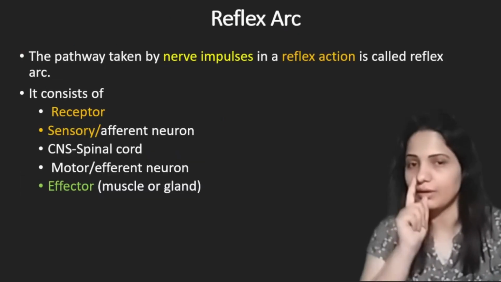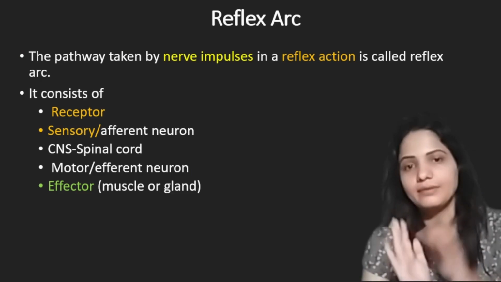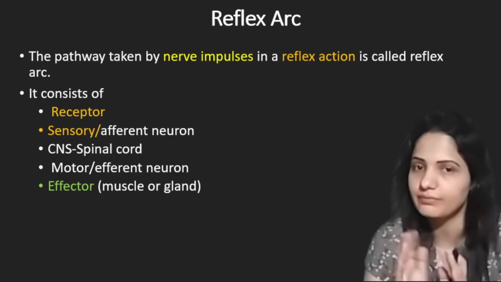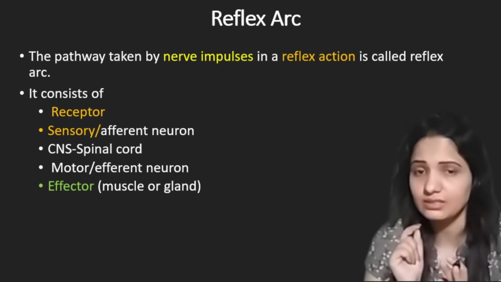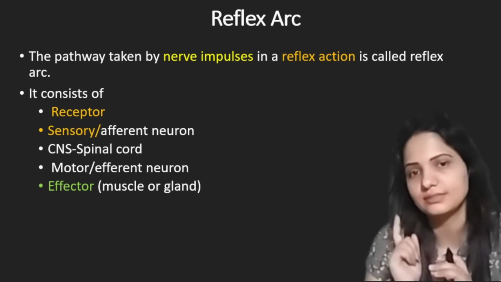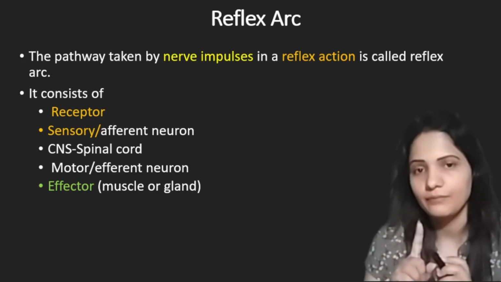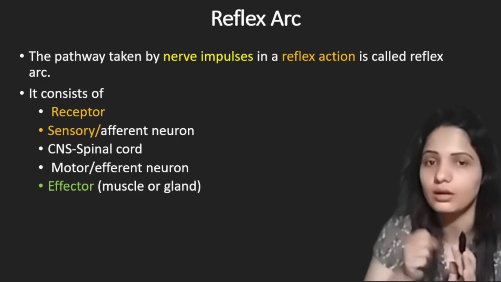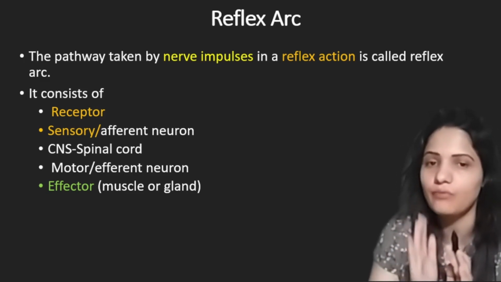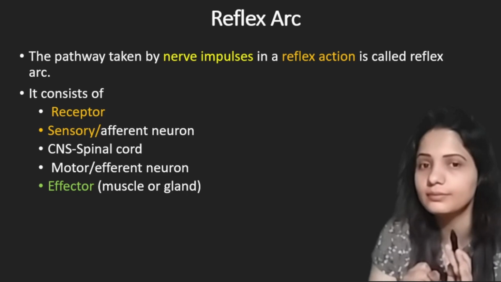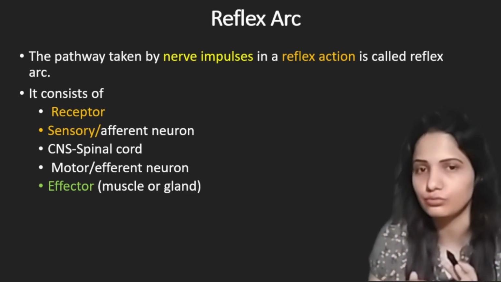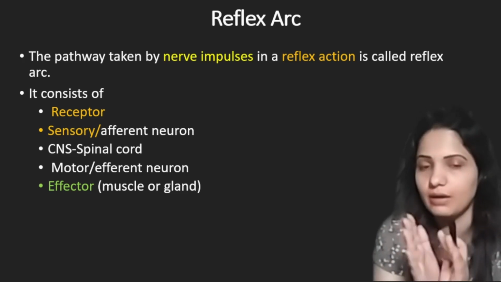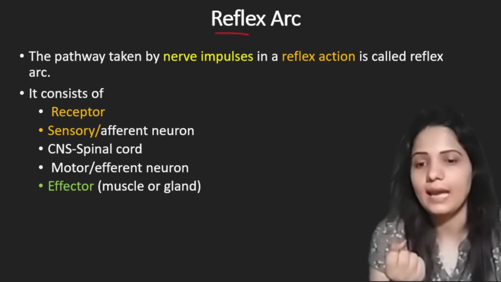If you understood what is reflex action, now everything is sorted. You will understand the process mechanism of reflex action, reflex arc. Reflex action is a sudden action which happens suddenly without any thinking, with no thought process. It is not in our control. Our body performs this in dangerous situations or in certain situations which are not in our control. These are sudden responses. Here we have reflex arc.